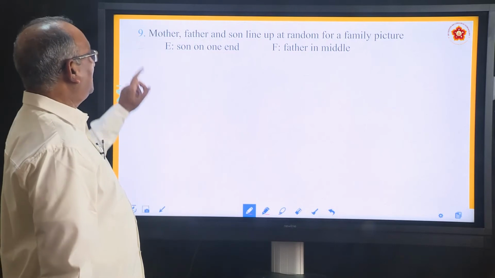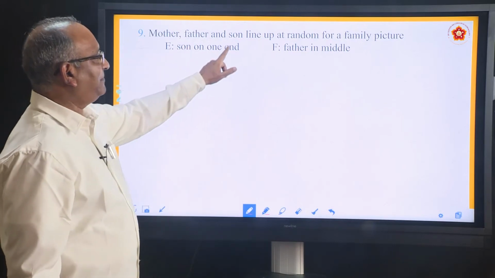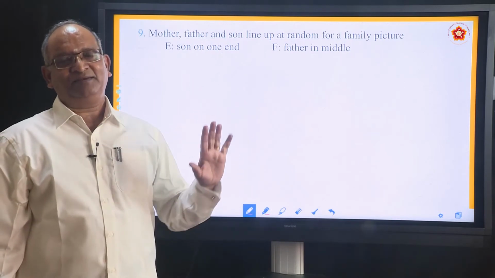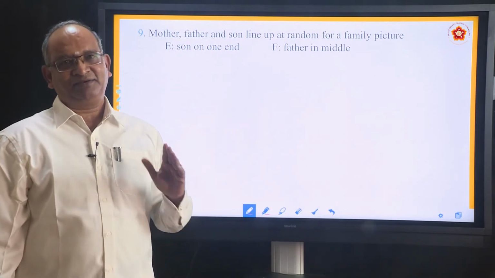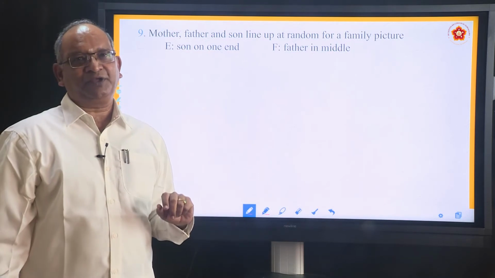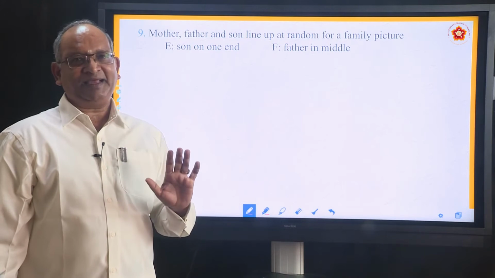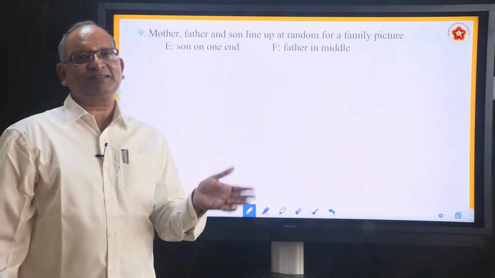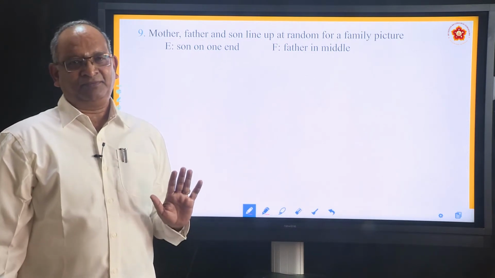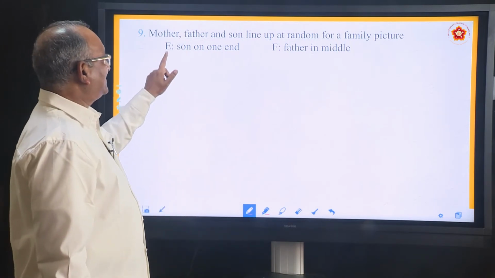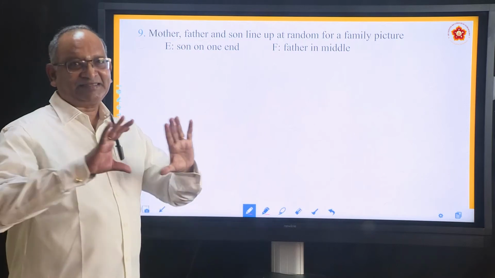What he says: mother, father and son line up at random for a family picture. Now let us say mother, father and son. Recollect your childhood days. Your parents would have taken you to a studio to have a group photo. So who are all there? You are there, father is there, mother is there. Okay. He says E is an event, son on one end when they are standing.